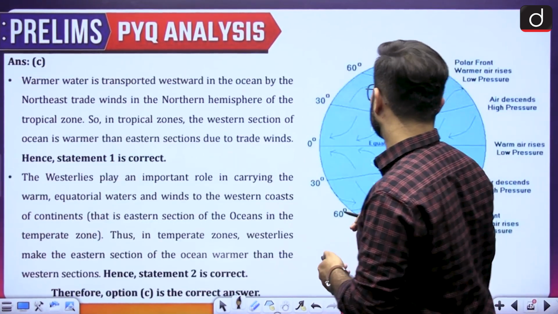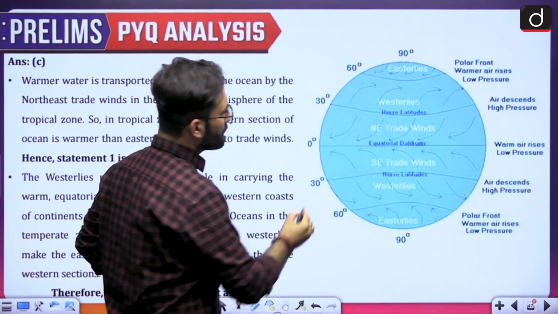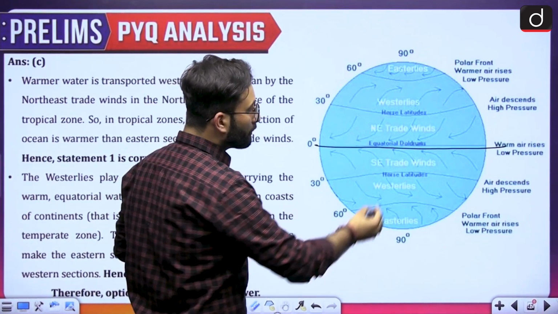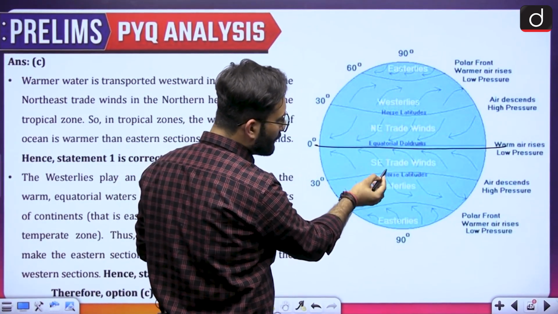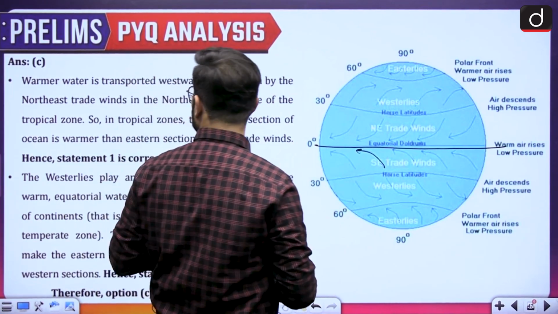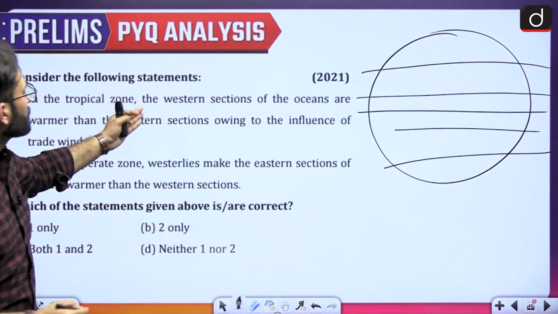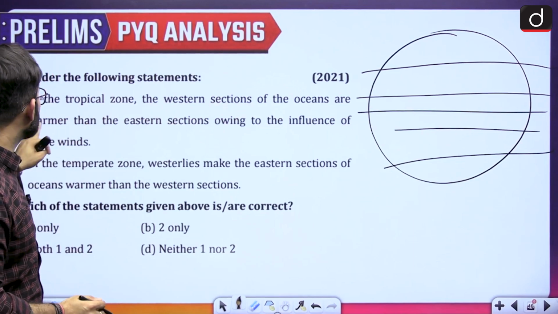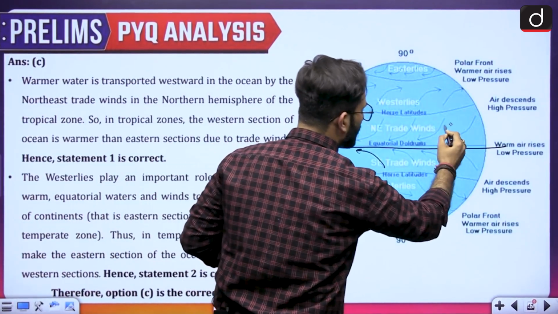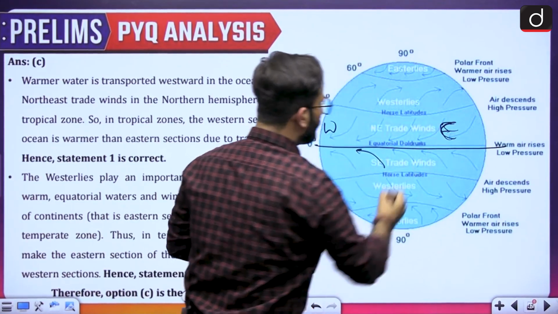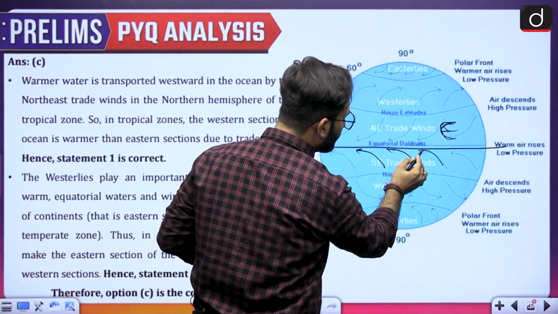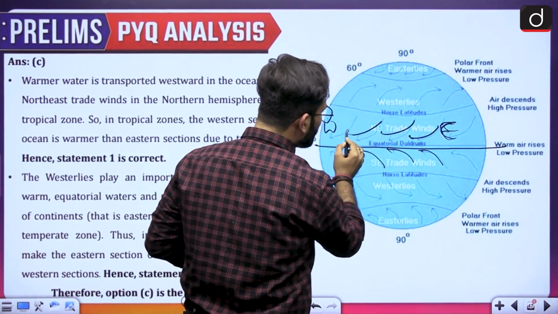Now there is a picture here. You can see this is your equator, and we have the trade winds over here. Trade winds have this tendency that they take the water towards this direction. So for the statement, in the tropical zone the western section of the oceans is warmer than the eastern section, let's see: this is your western section, this is your eastern section. Why is the western section warmer? Because of the direction of the winds. All the winds are going towards the western section.